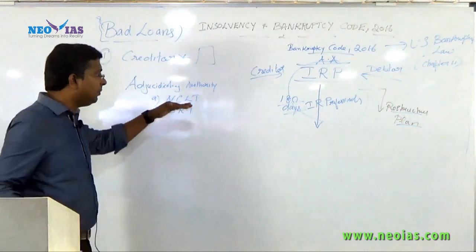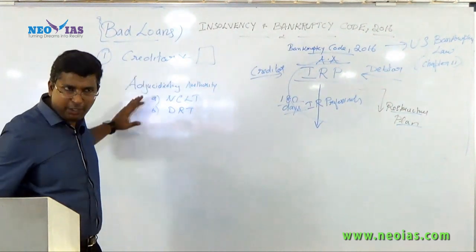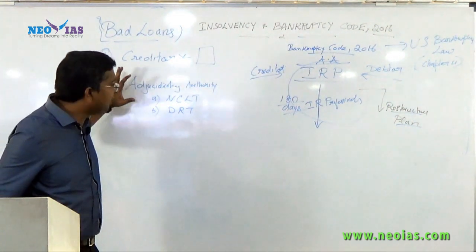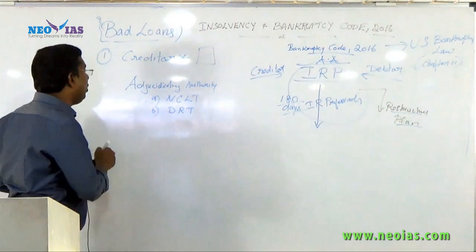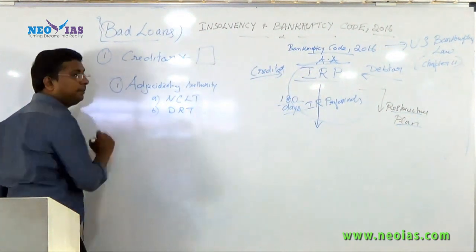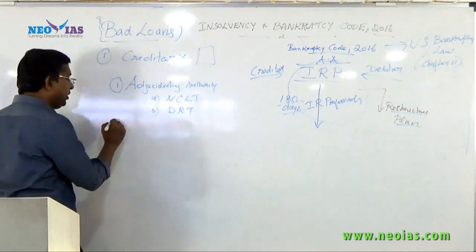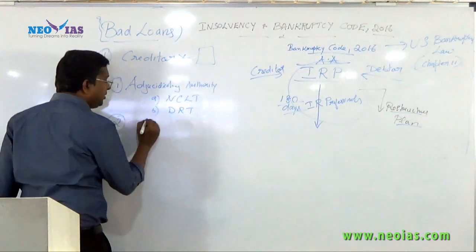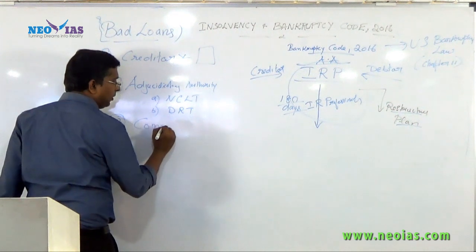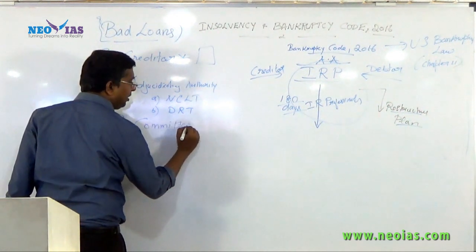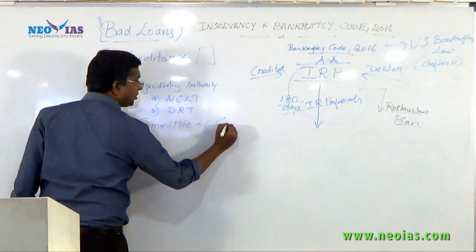So many institutions will come into the picture. Be very clear what their function is, what they do. One, we already discussed, is the adjudicating authority. Second, I am going to discuss the committee of creditors. There will be a committee of creditors.